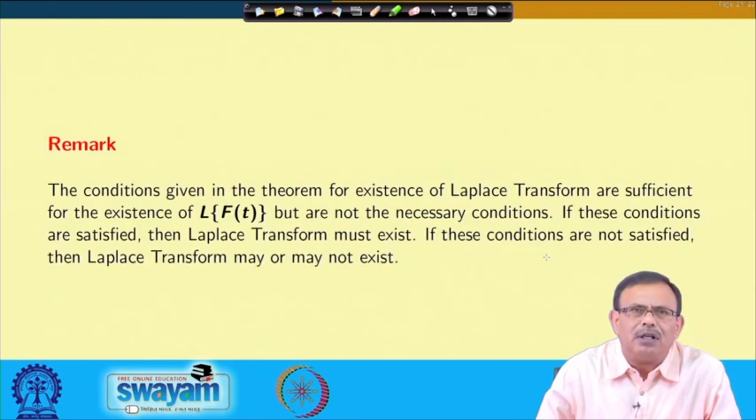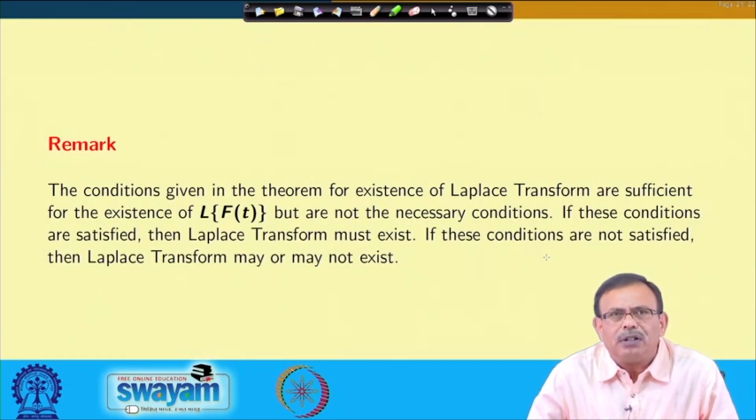There is a remark on this. Please note this one. The conditions given in the theorem for existence of the Laplace transform are sufficient for the existence of the Laplace transform. Please note that it is sufficient, but not necessary. It is not an if and only if; it is only a sufficient condition, not a necessary condition. It means that if these conditions are satisfied, the Laplace transform of that function must exist.